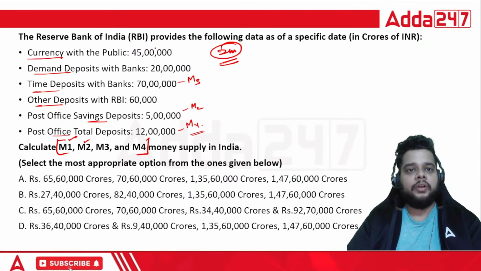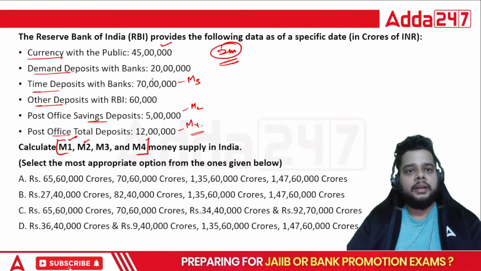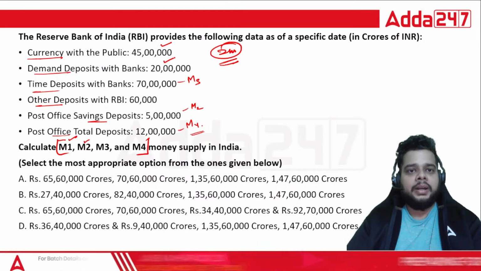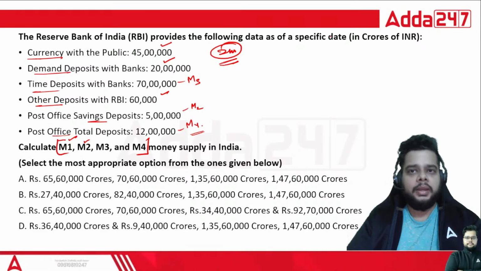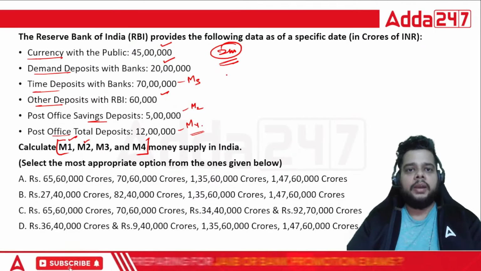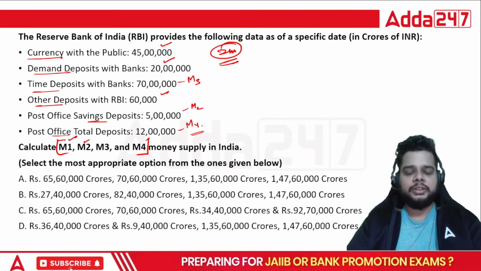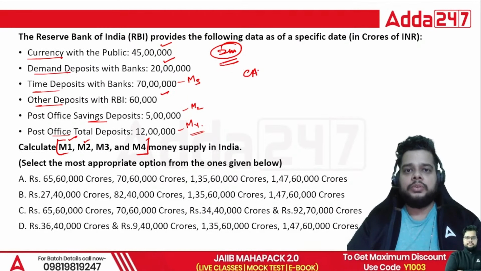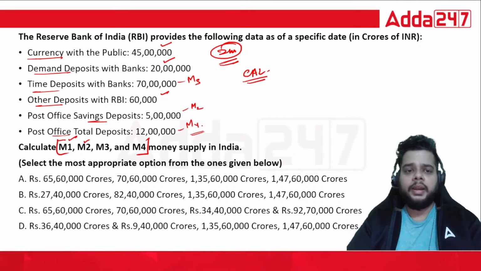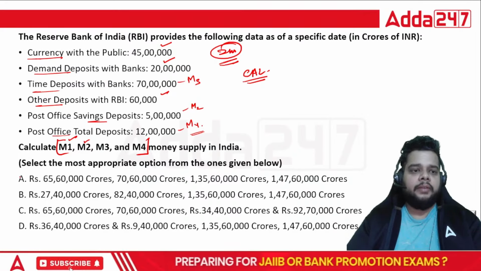So M1 is what? 45 lakh plus your 20 lakh plus 60,000. That will be in crores, your M1. So quickly try to answer this question as well, because I am saying to you time and again, use a calculator. The right answer will be option A. Fine. M1 will be